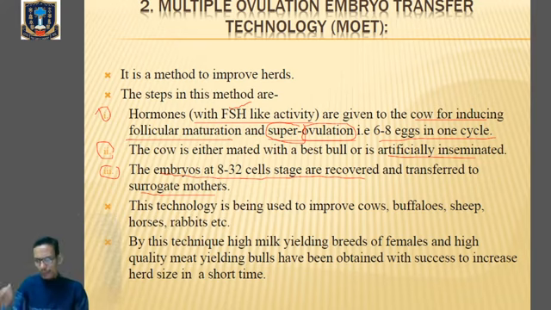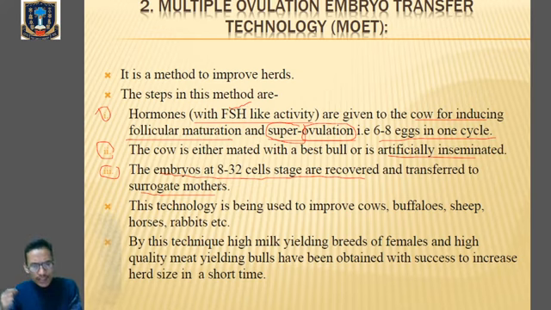Clear? So what we are doing is injecting the female with hormones with FSH-like activity, which will induce follicular maturation and superovulation. So 6 to 8 eggs will be produced. Then we will go for mating, for reproduction, either natural or artificial insemination. After fertilization, there will be formation of embryo. So the embryo at 8 to 32 cell stage will be removed and inserted into the surrogate mother. Then that particular cow, or the genetic mother, will be again ready for another round of superovulation or MOET technique.